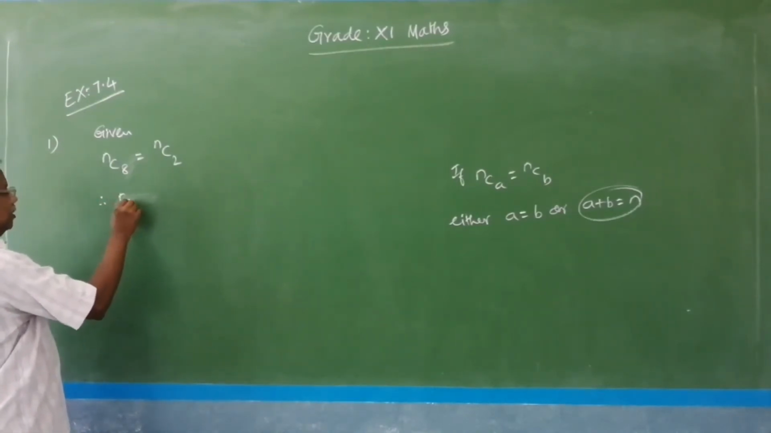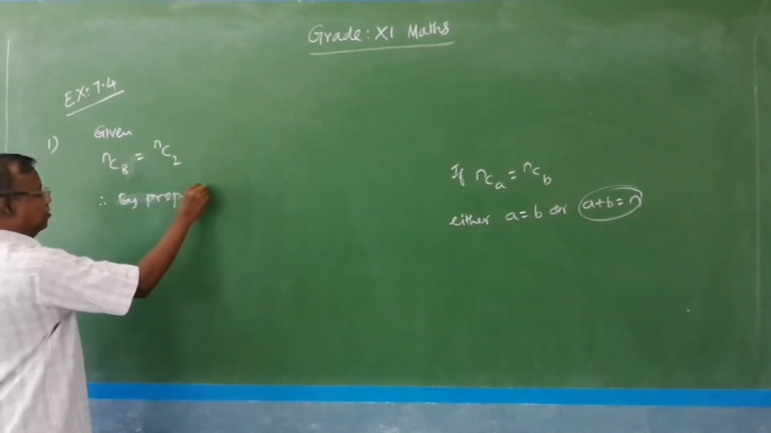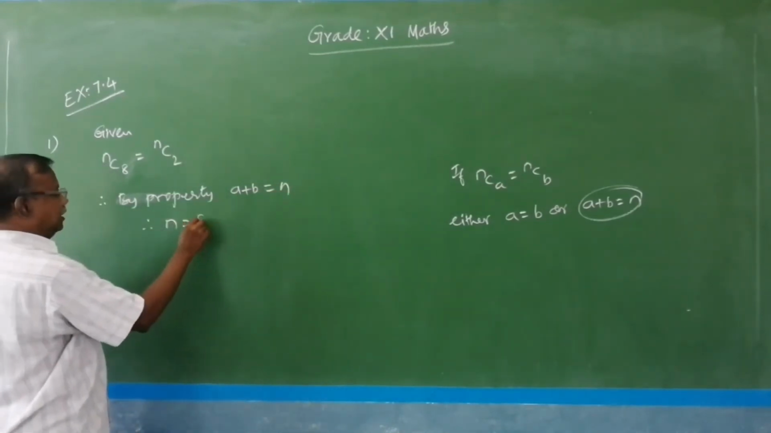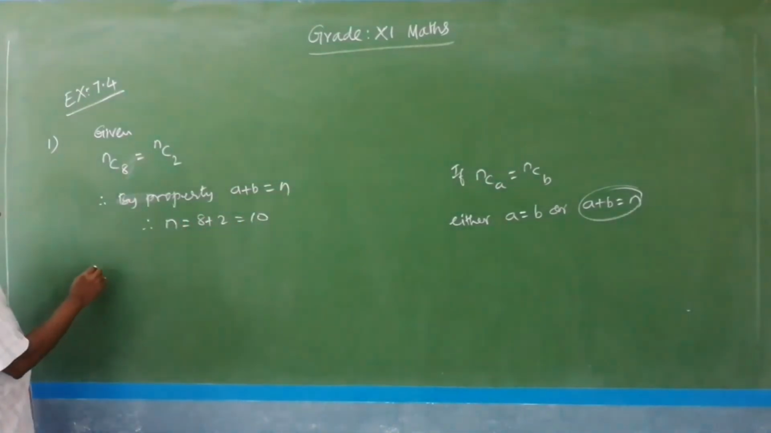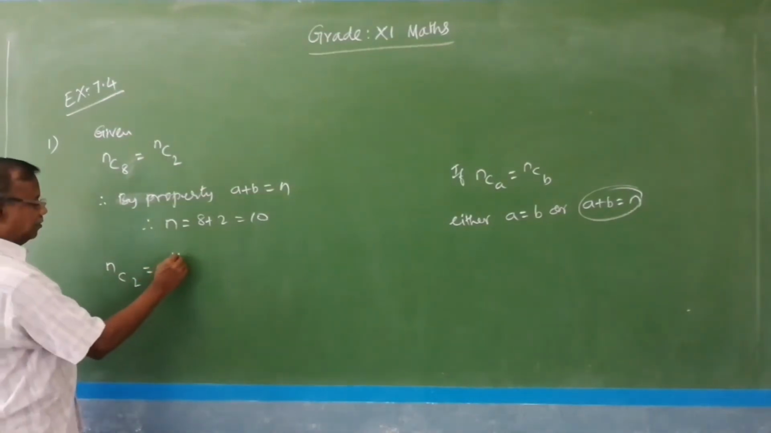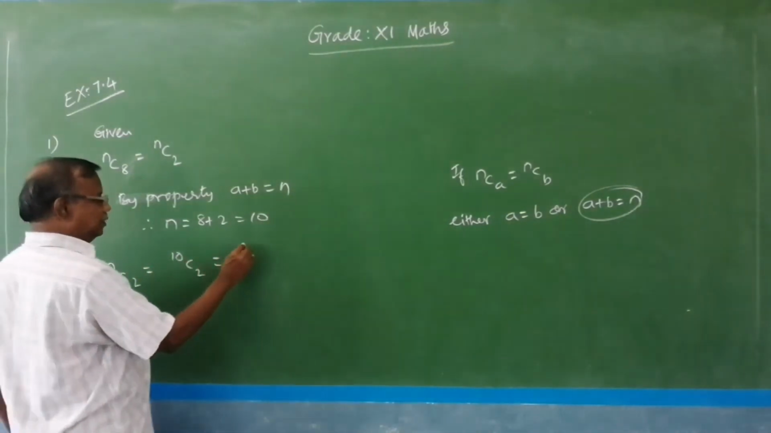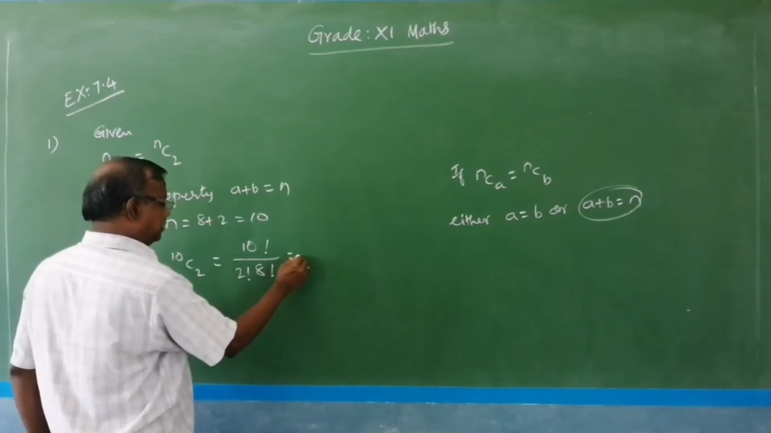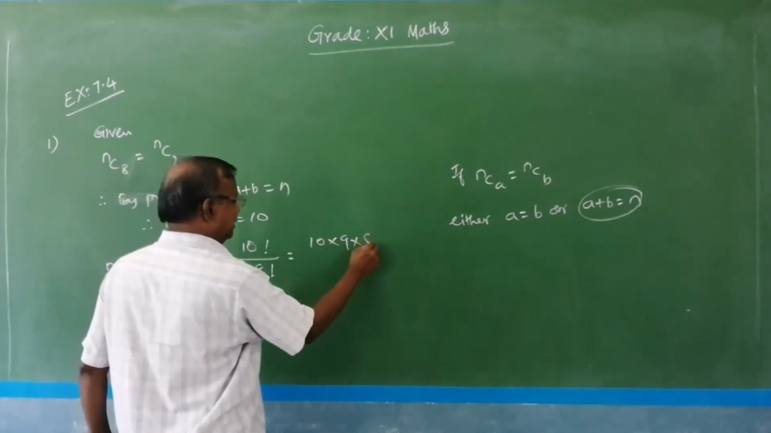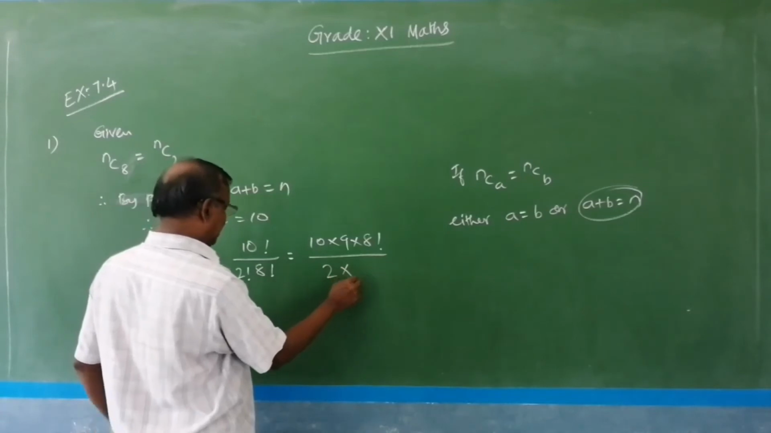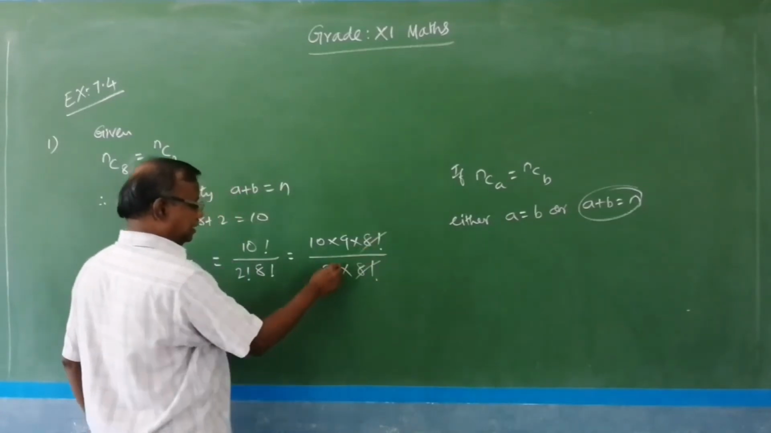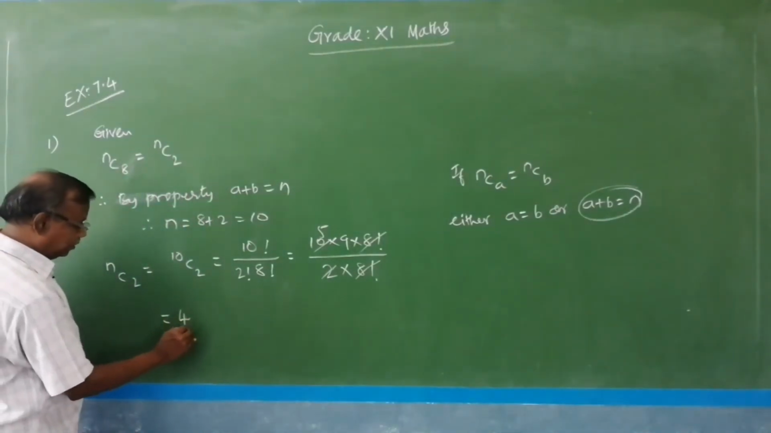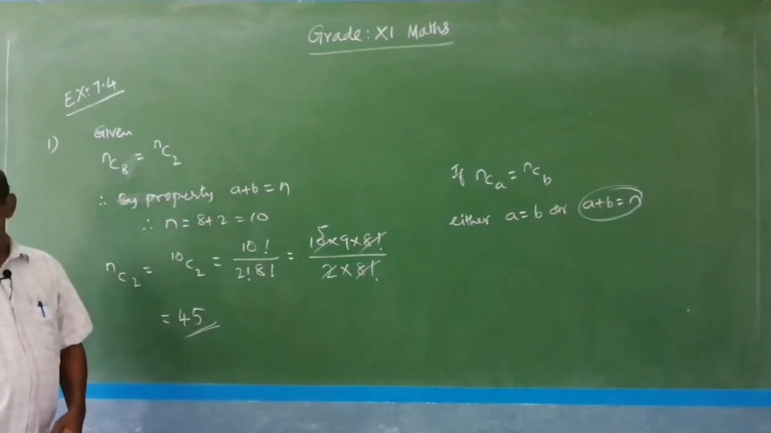By property, a plus b equals n, therefore n equals 8 plus 2 equals 10. Now nC2 they are asking, equal to 10C2. So 10C2 is 10 factorial divided by 2 factorial into (10 minus 2) factorial, that is 10 into 9 into 8 factorial divided by 2 factorial, which is 2, and 8 factorial. So we can eliminate this: 5 times 9 is 45, therefore nC2 equals 45. So this is the answer.